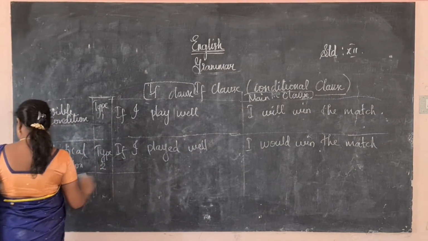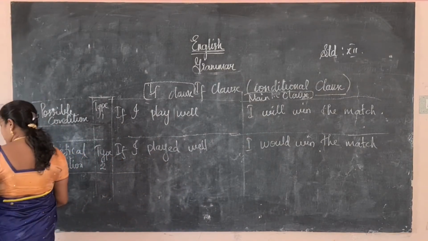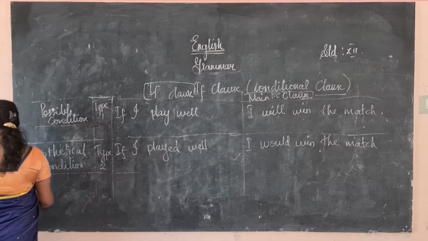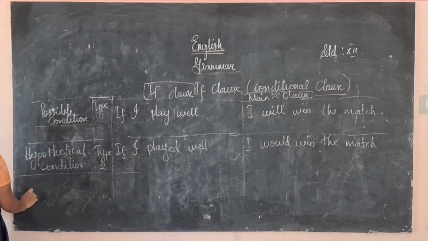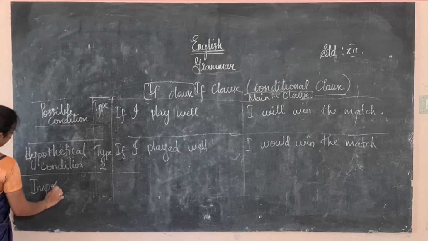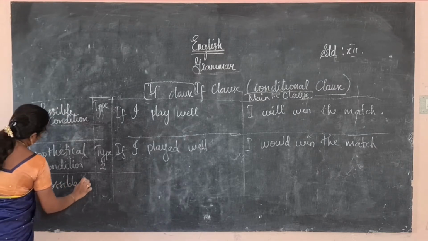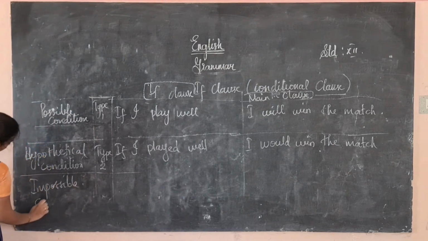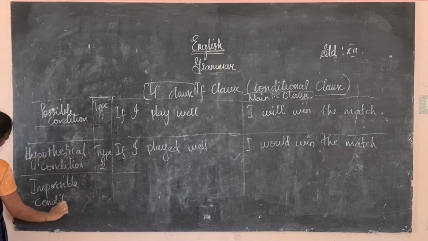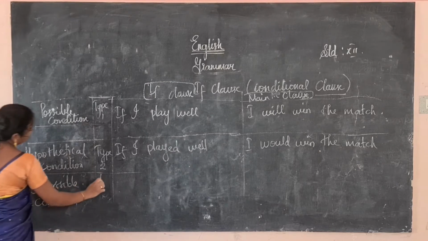Okay. Next one, that is an impossible condition. Impossible condition, that is type 3.